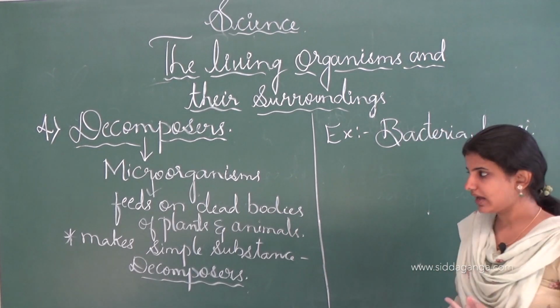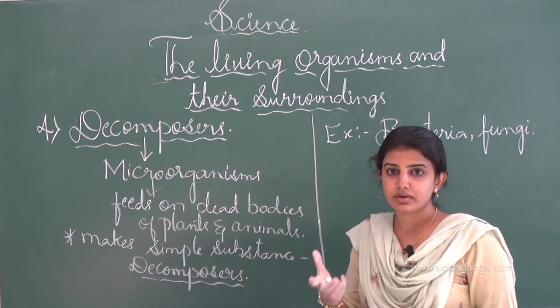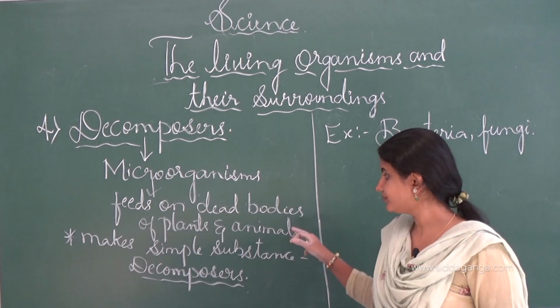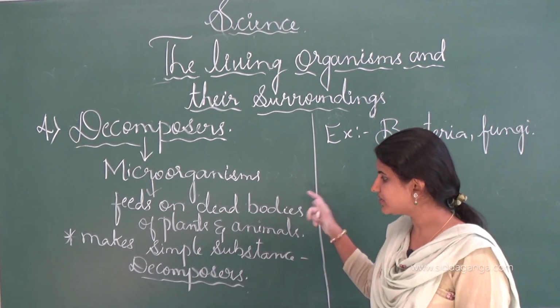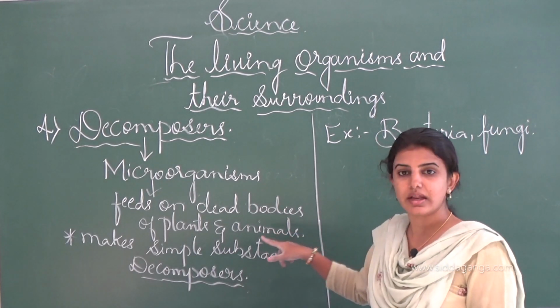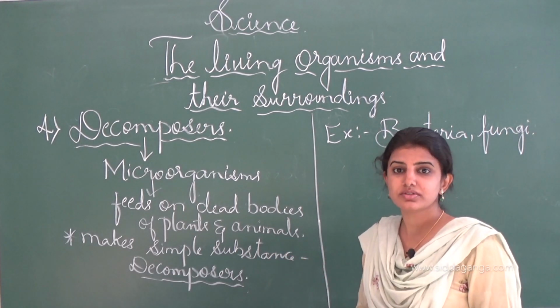These microorganisms feed on the dead bodies of the plants as well as the animals. When the plant is dead after survival, and when the animals are also dead, these organisms come and feed on such animals and plants, and thereby make them into simple substance.